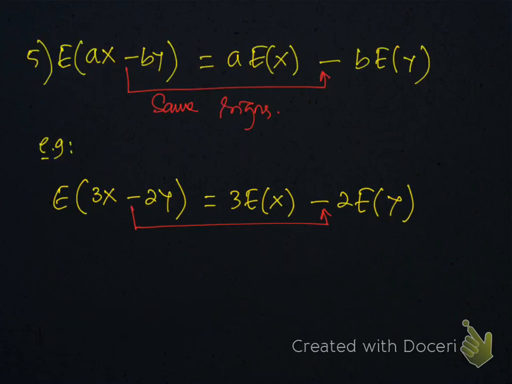Property number 5: as we have a negative sign here, in expectation the signs will remain unchanged. So E(AX - BY) will become A E(X) - B E(Y). Example: 3X - 2Y will become 3 times E(X) minus 2 times E(Y).